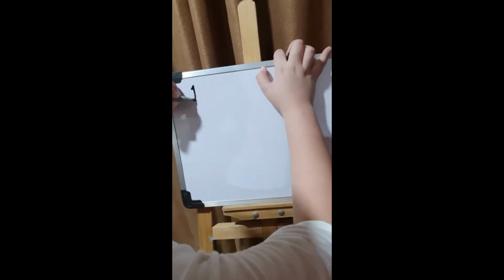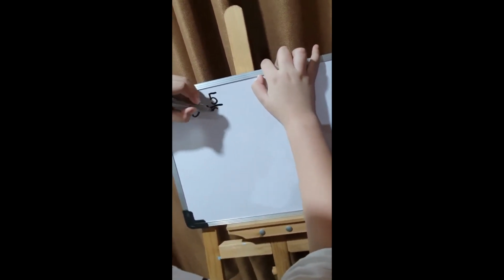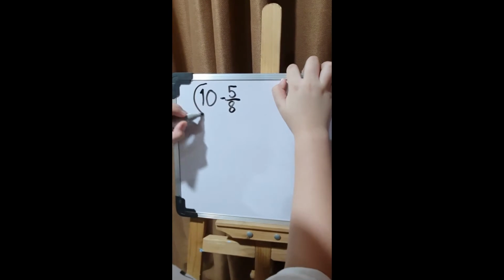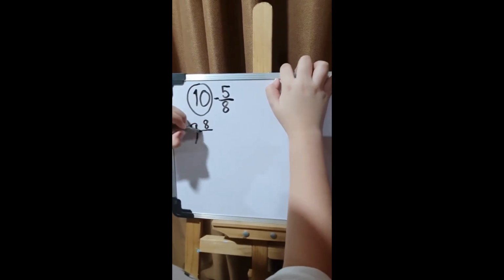Next, let's subtract a fraction from a whole number. When we subtract a fraction from a whole number, we need to rename the whole number. Example, 10 minus 5/8. So we have to rename the number 10 into 9 and 8/8.